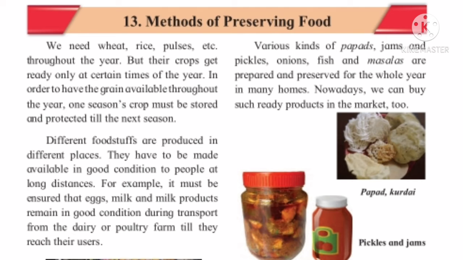We all know that some fruits, as I told you before also, and some vegetables grow only once in a year, like mangoes. And nowadays if you go to the market, you will see lots of green peas in the market. Then carrots also. Then there are some other fruits also. I am just giving 1 or 2 examples. So we have to store them for use throughout the year.